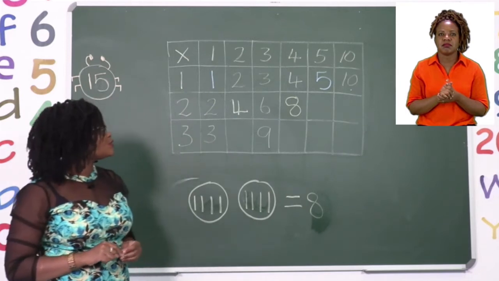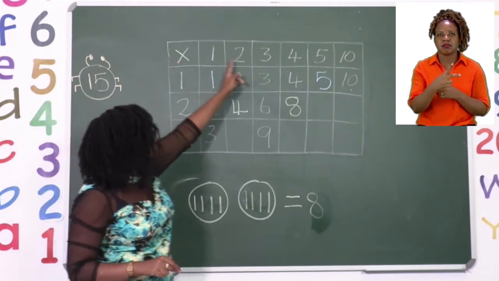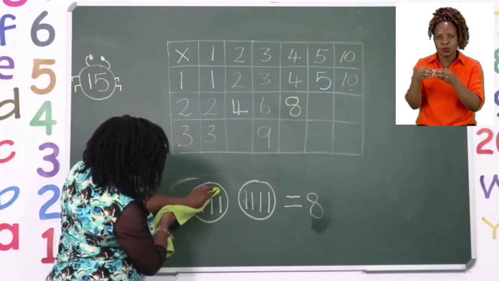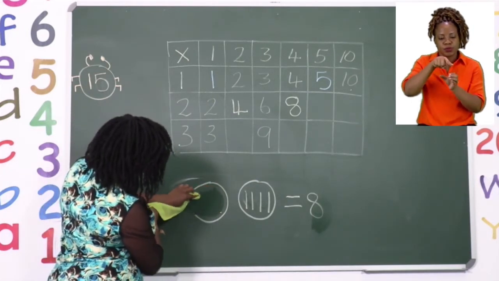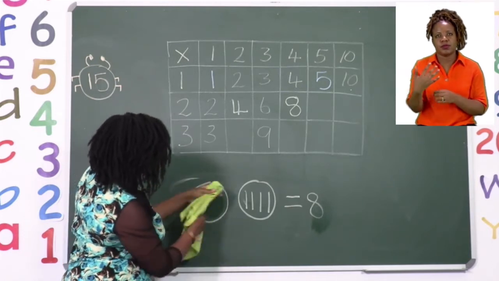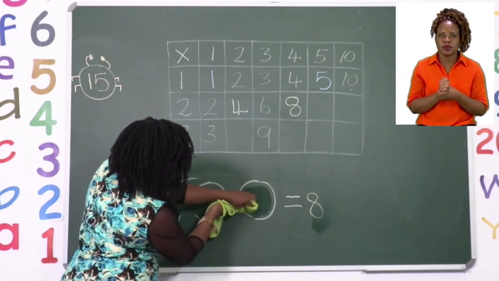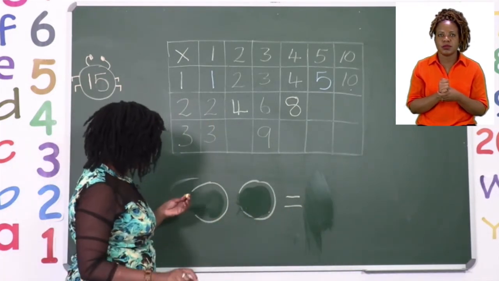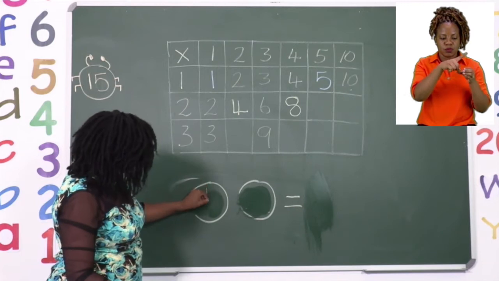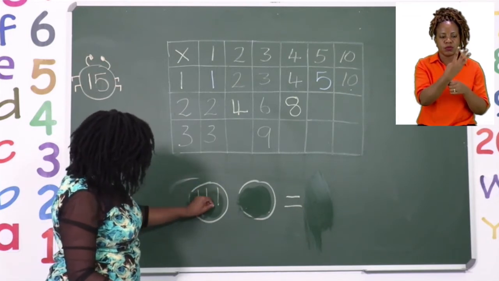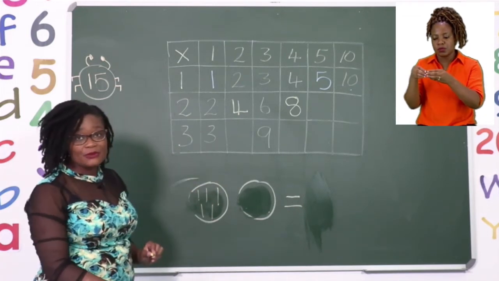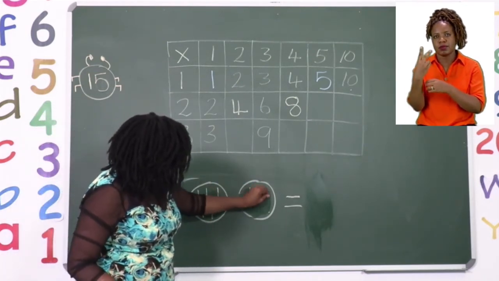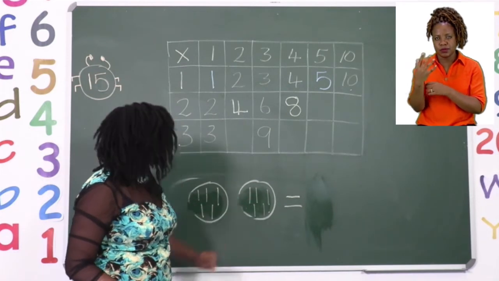Let's now move on to 2 sets of 5. Now remember, we already have our 2 sets, so all we need to do is put 5 things in each of the sets. So we're going to start by putting 5 in the first set. 1, 2, 3, 4, 5. And now we need to put 5 in the next set. 1, 2, 3, 4, 5.